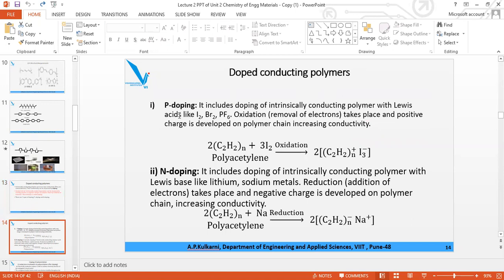So we have seen P doping and N doping. This doping is done for ICP polymer, not for any other polymer. We are doing it only for ICP polymer, not for extrinsic polymer.